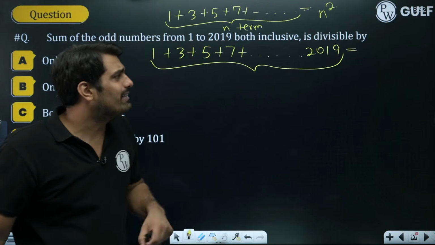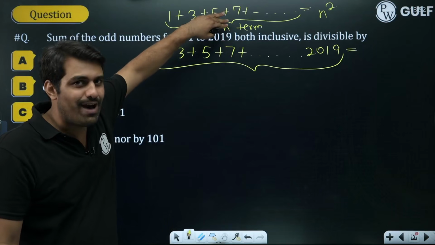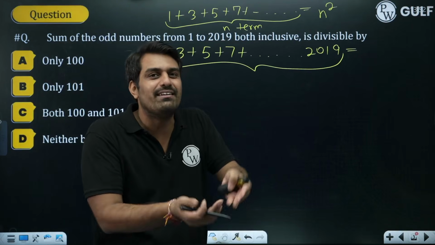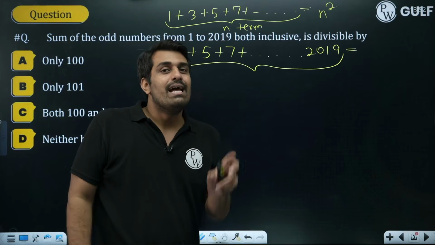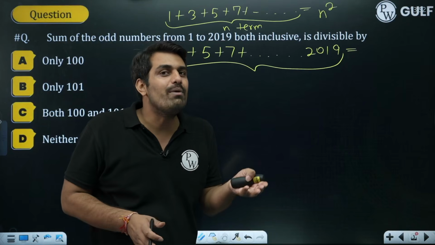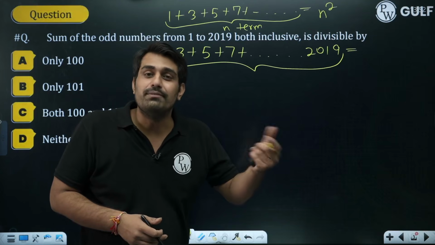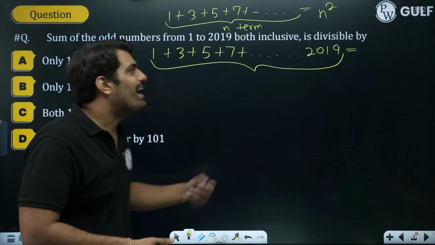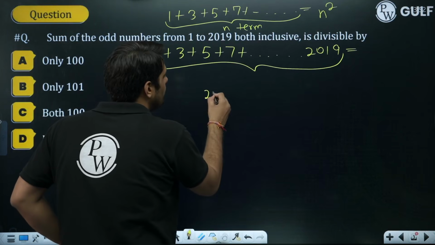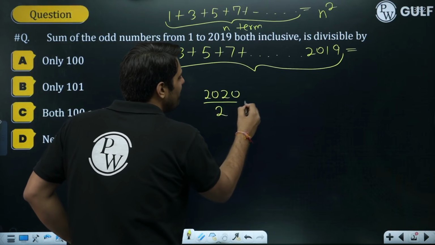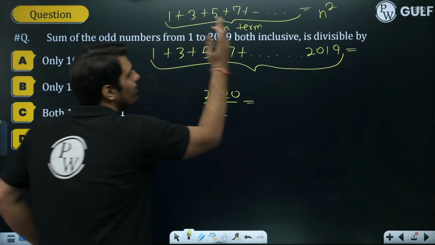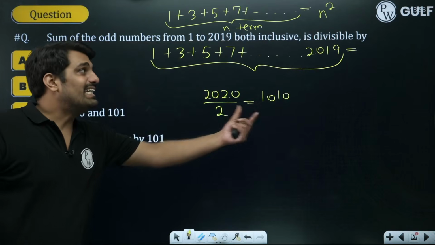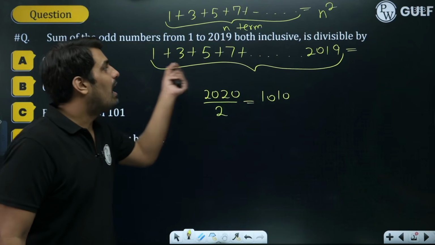There can be multiple methods. Either you can go by AP, or we can use the chapter of square and square root. But it's not always that you have to go by the complicated method. Apply your mind and go by the simple method. If I am talking about between 1 to 10, how many odd numbers are there? 10 by 2, 5. If I say how many odd numbers are there between 1 to 9, again it is still 5. So if I add one to 2019, that means 2020, and divide by 2, it gives me the total number of odd numbers from 1 to 2019, and that comes out to 1010.